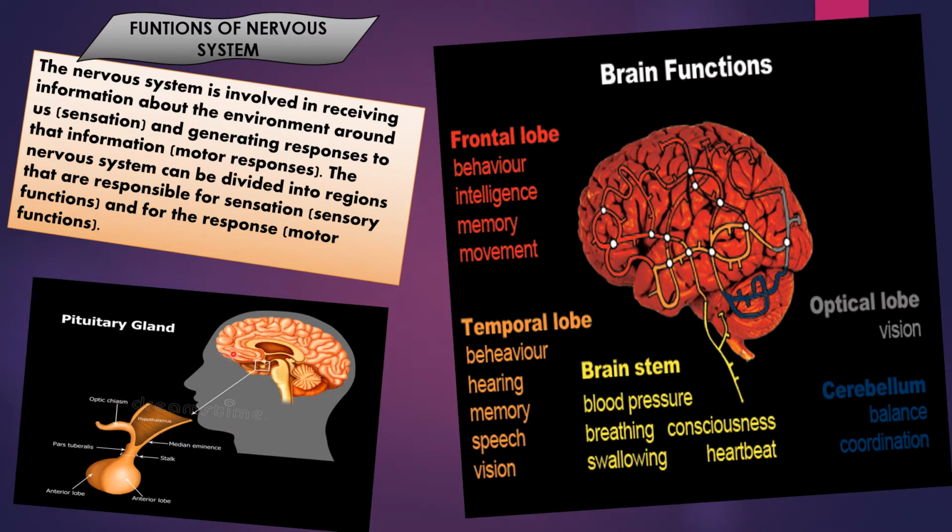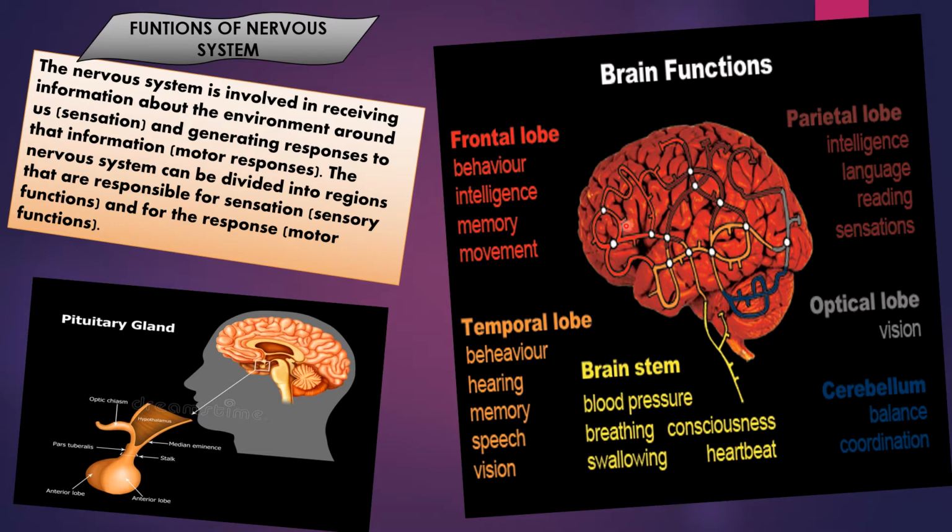And one more important thing in the nervous system is the pituitary gland. I'm going to talk about this gland so that you can understand properly. This is the hypothalamus and this is the pituitary gland. It's situated over here and this is the stalk. Through the stalk, it is connected with the hypothalamus. Another name of the pituitary gland is the third eye.